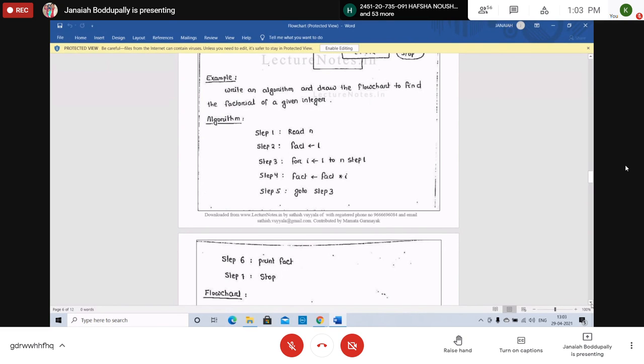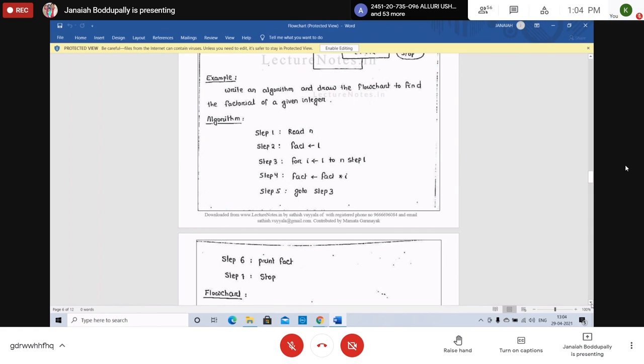Multiply. Right? Start, read n. You forgot one step, please add that step. Start as step 1. Step 2 as read n. Step 3, you store the factorial. Fact is 1. Initially, factorial value is 1. Next, multiply the next value into factorial. 1 into 2, 1 into 3, 2 into 3, like that.